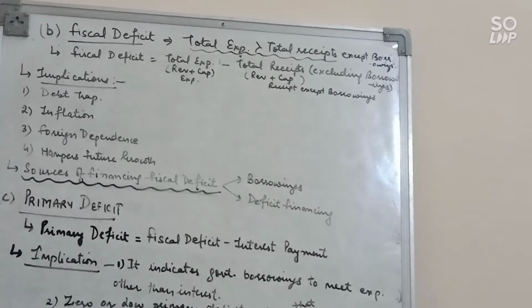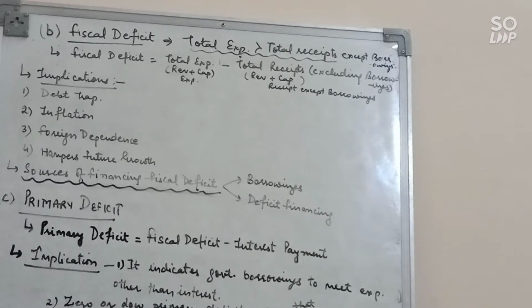So next is implication of fiscal deficit. First, debt trap. So fiscal deficit indicates the total borrowing requirements of the government. So borrowing not only involves the repayment of principal amount, but also it involves payment of interest.